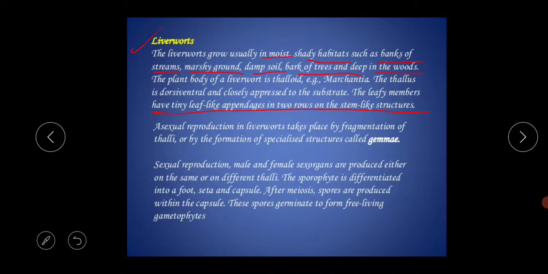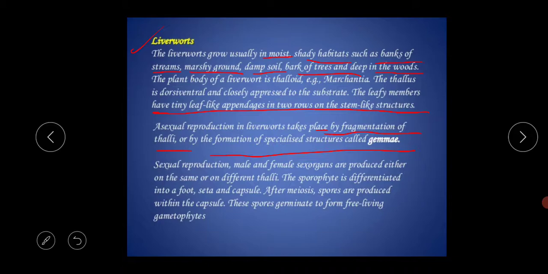Asexual reproduction in liverworts takes place by the fragmentation of thalli or by the formation of specialized structures called gemmae. Fragmentation means the division of the body.